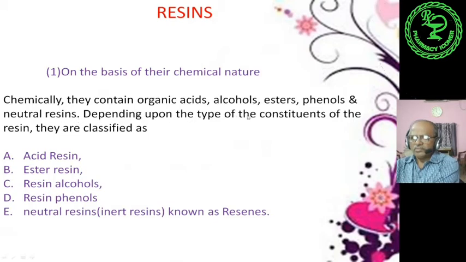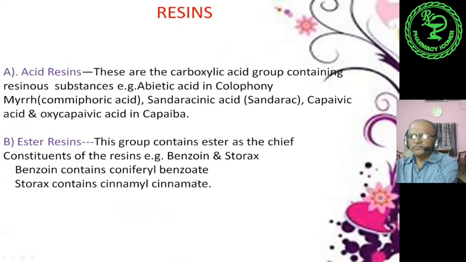Depending upon the type of constituents of the resin, they are classified as acid resins, because here they contain organic acid; resin alcohols; ester resins; resin phenols; and neutral resins. Why are they neutral? Because they are inert in nature, known as resene. This is the spelling, you see the difference of spelling.